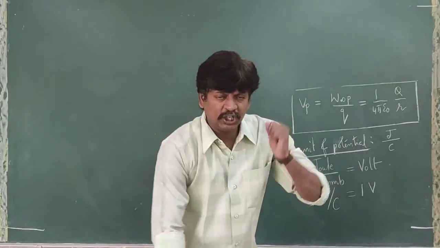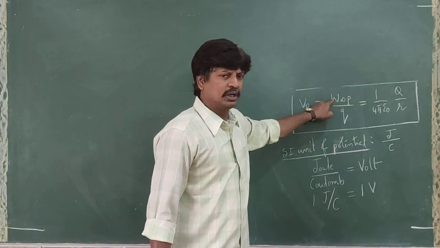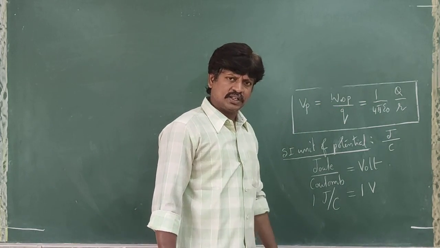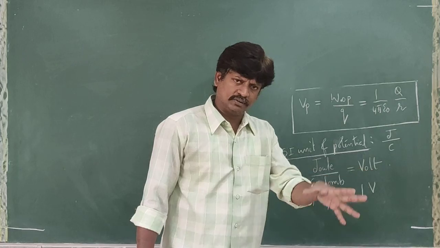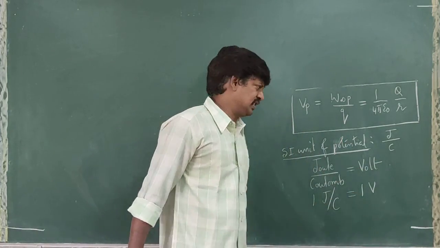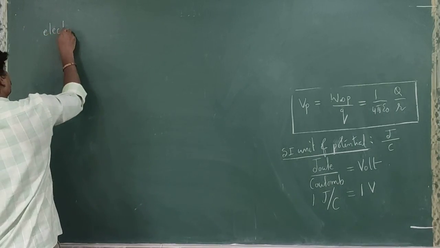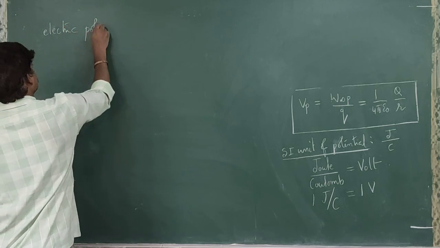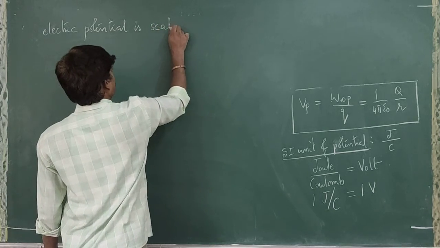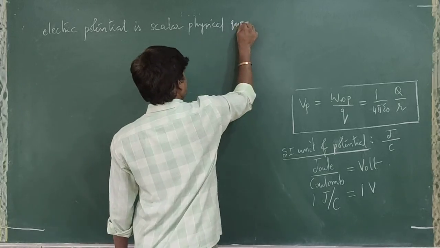Then, is potential a scalar physical quantity or a vector physical quantity? Work done is a scalar. Charge is a scalar. So potential is also a scalar. Potential is basically work done. Work is basically energy. Energy is a scalar. Work is a scalar. So potential energy is also a scalar. So what type of potential? Electric potential. So electric potential is a scalar physical quantity.